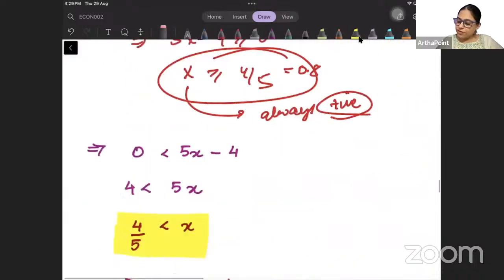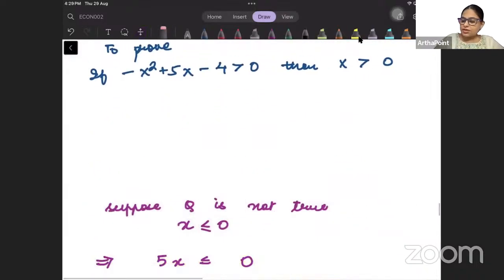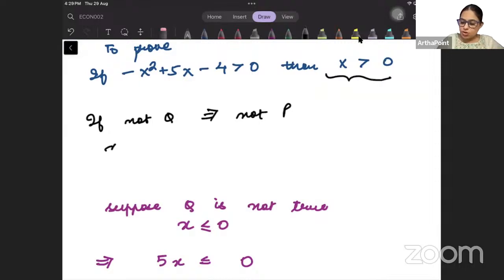Right? Now what will be its reverse, beta? Its reverse will be that if not q, we prove that it is not p. Not q means what? Not x greater than 0. So x greater than 0 is not true. That means x is less than or equal to 0.